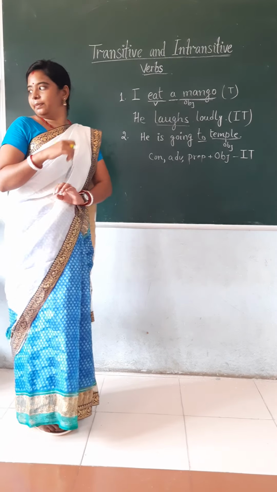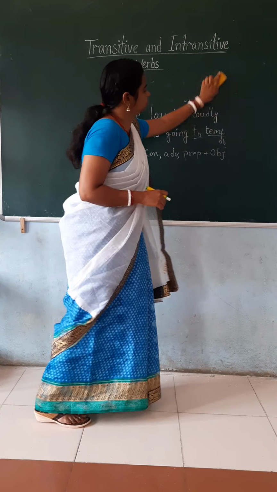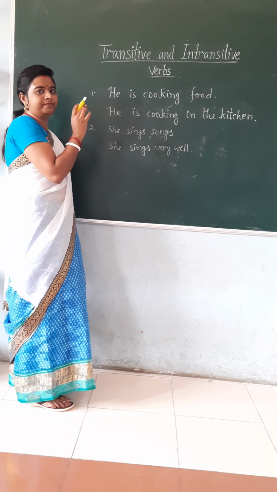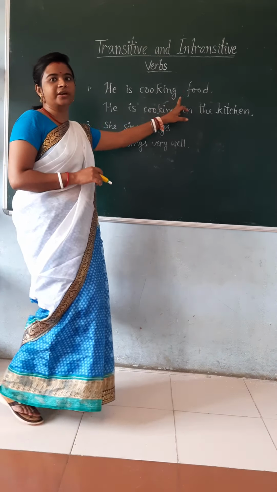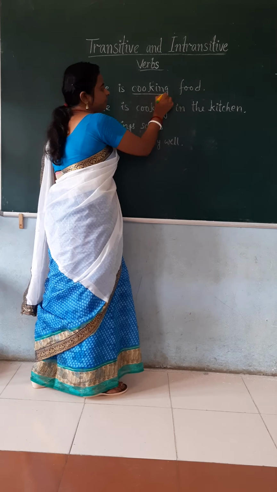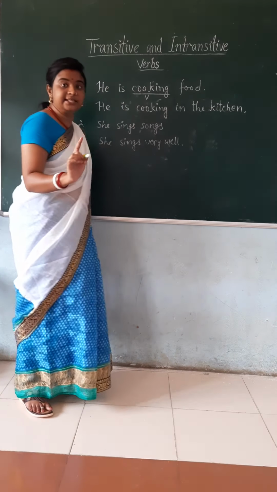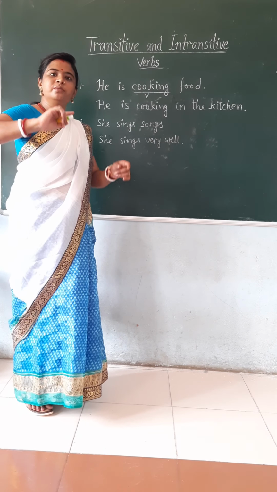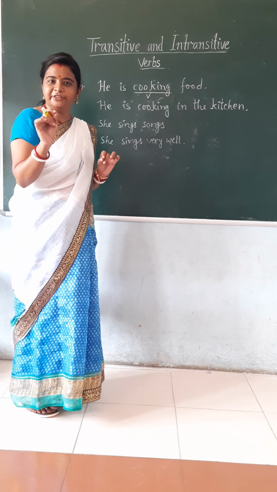See, one more example I will give you. Here are some examples I have written. He is cooking food. Here, cooking is the verb, and now you have to identify whether this verb is transitive or intransitive. Now I am going to tell you one more way to identify transitive. How can you identify intransitive?